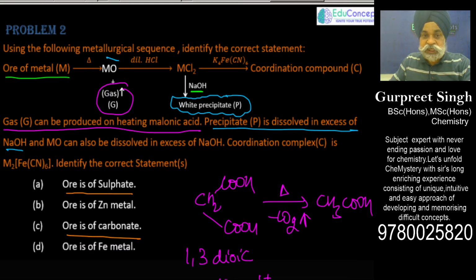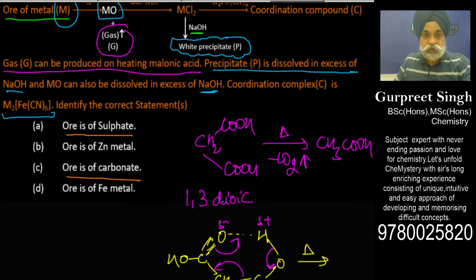And the metal oxide also dissolves in excess of NaOH. This is very interesting, that the metal oxide we get on heating that ore and its metal chloride both dissolve in excess of NaOH. And the coordination complex C is of this type, where M is that metal which we are talking of. Now this is becoming very interesting.